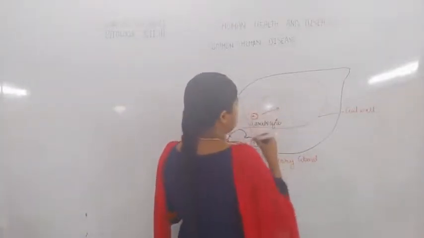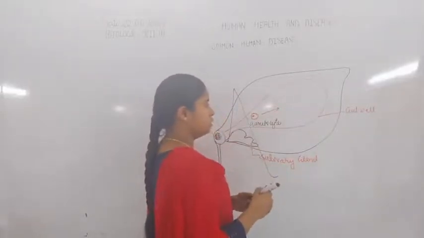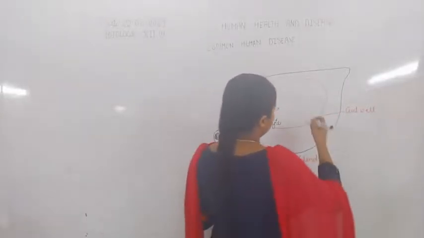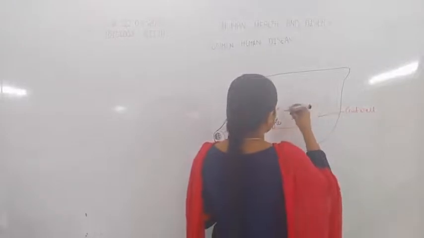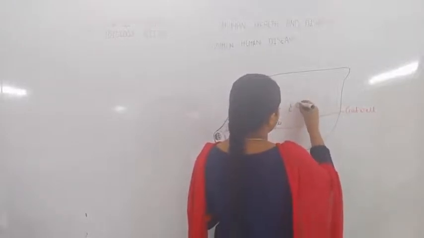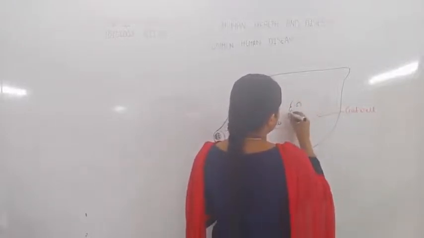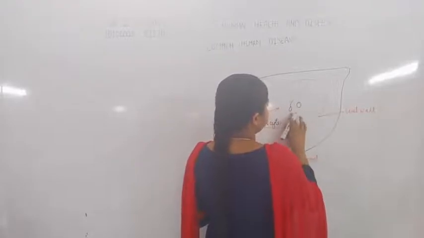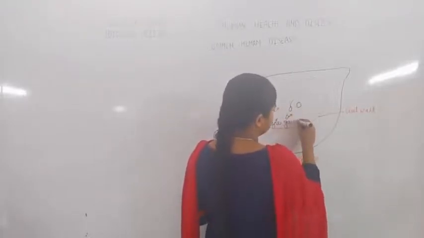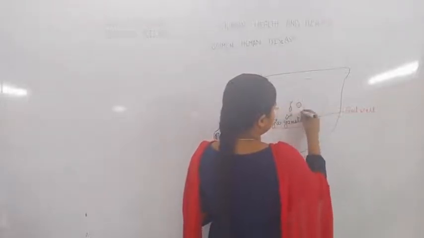After the exvagination, there is formation of two types of gametes, the male and female gamete.